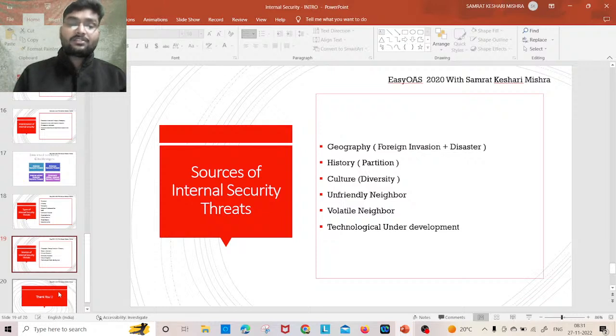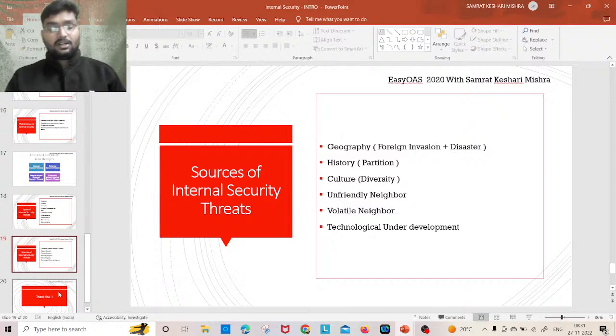Then volatile neighbors. Volatile neighbor किए? जो माने छोटो country अछंती. जेमति कि हम कहबा नेपाल, भूटान, म्यांमार, बांग्लादेश, श्रीलंका. एमाने basically कौन करंती? They act as a buffer state. So when they will be inclined towards the unfriendly neighbors, that creates internal security threat in India.